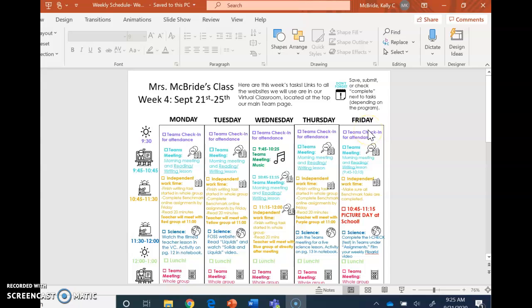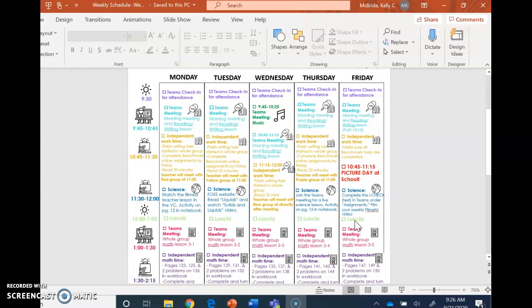And then Friday this week is picture day. So we are actually going to school for our picture day on Friday, our whole classes. And so in the morning, you'll check in like normal. We'll have a very short team meeting. And then the only independent task is to make sure all benchmark tasks are completed. If you've been doing them every single day, then you will have no independent task on Friday. And after our meeting, you can head straight over to school or even have a little break before you have to go to school for picture day.